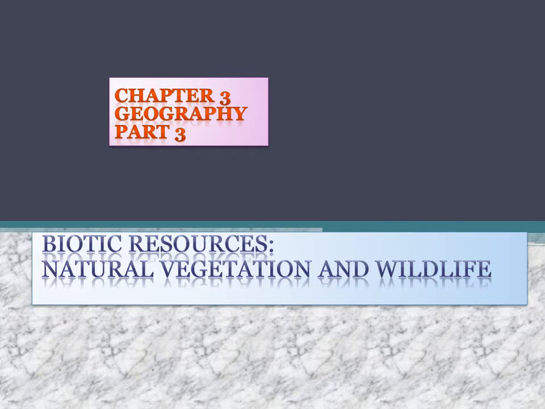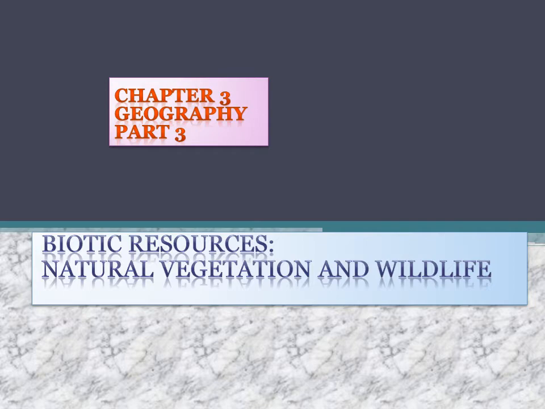This video is for chapter 3 Geography part 3, Biotic Resources, Natural Vegetation and Wildlife. So we have already discussed natural vegetation, and here in this video we will discuss wildlife.